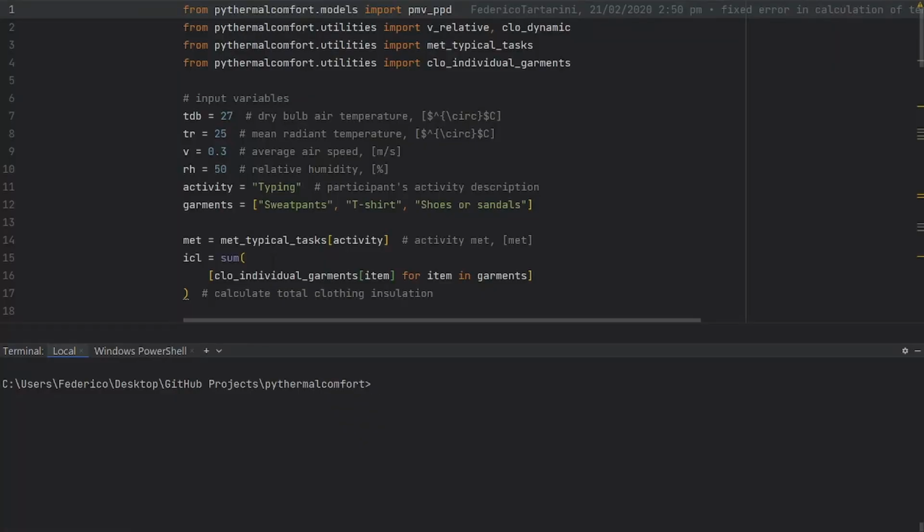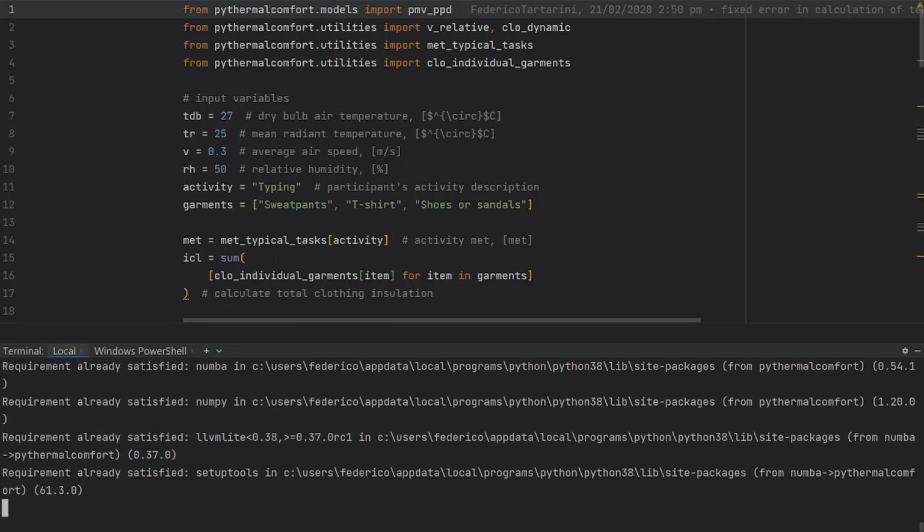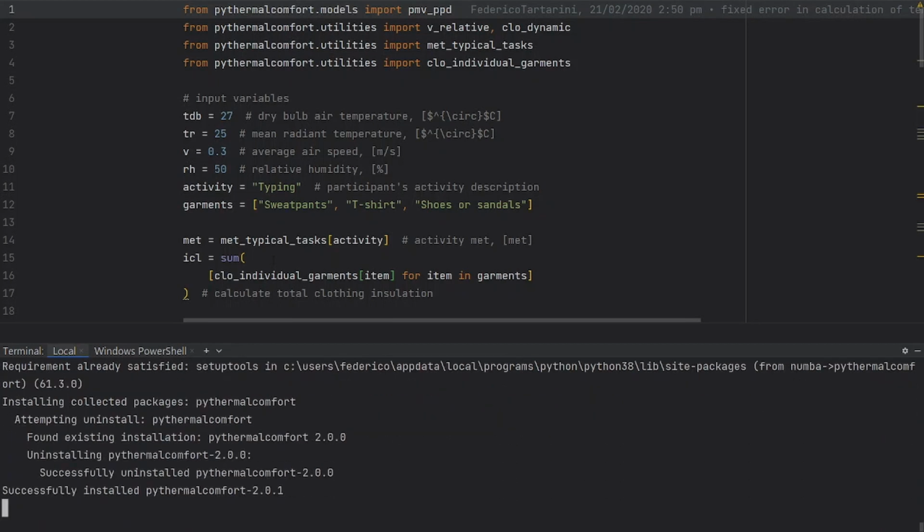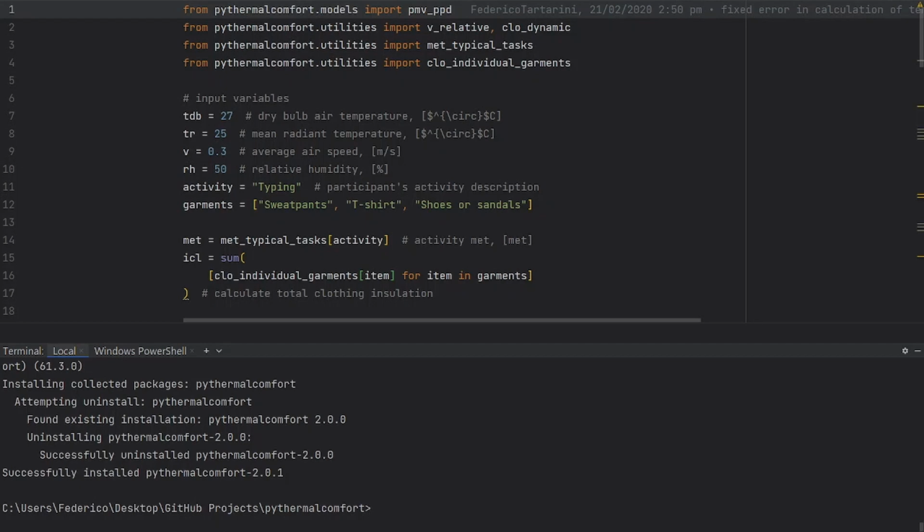So let's move to PyCharm. I'm going to show you a quick example of how to calculate the PMV with PyThermal Comfort. The first thing that we need to do is to install the latest version of PyThermal Comfort. I already have it installed on my computer, so in my case, I'm going to run in the terminal that you can see here at the bottom of my screen: pip install pythermalcomfort --upgrade. This is going to upgrade PyThermal Comfort to the latest version, which at this time is version 2.0.1. As you can see, it was successfully installed and now we are good to go.